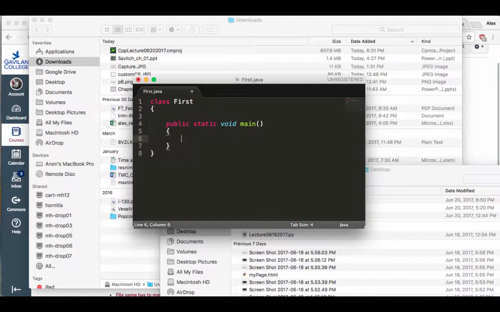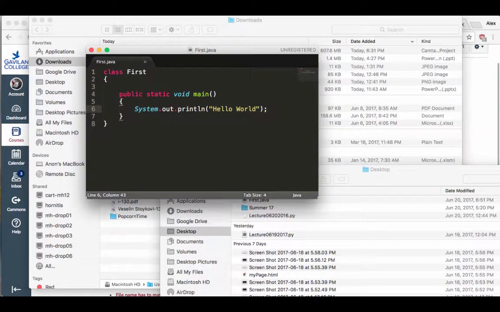Okay, then I'm going to do just a basic simple message, System.out.println, and in there I'm going to do "Hello World", right, and a semicolon. Okay, that is hopefully my first program. Now, how am I going to turn this thing into an actual program? I'm going to first compile this, and then I'm going to run it.